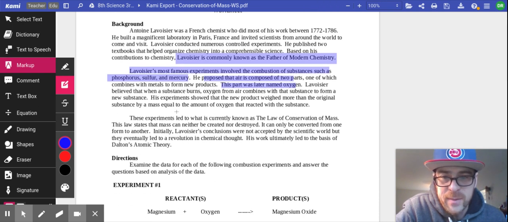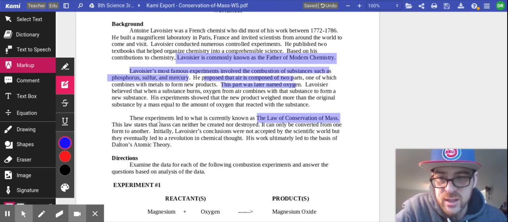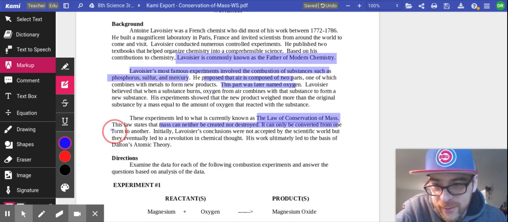So these experiments led to what is currently known as the law of conservation of mass. Highlight that. You need to know that. This law states that mass can neither be created nor destroyed. It can only be converted from one form to another. Highlight that.